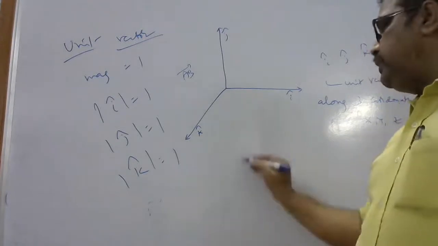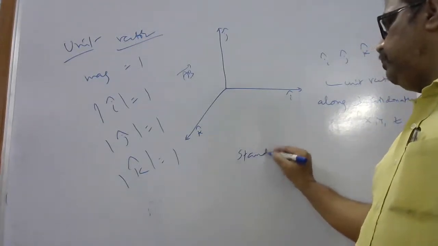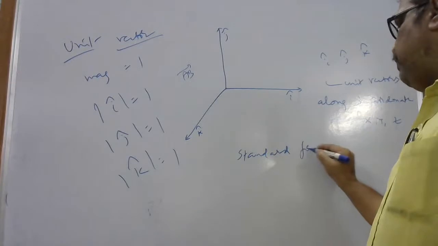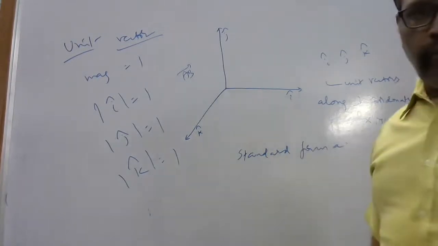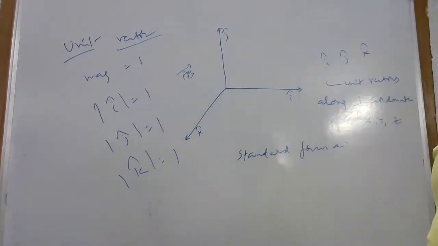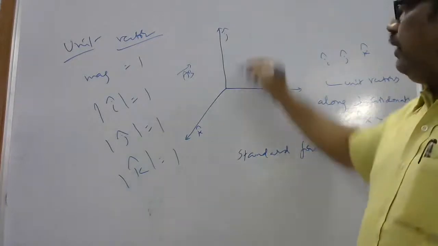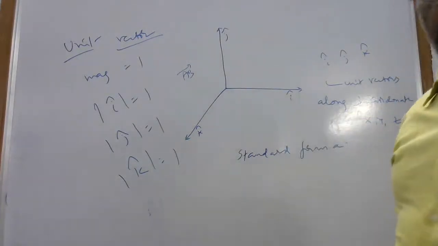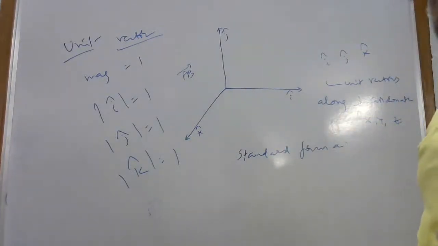Okay. So what is the standard form of a vector? What is a unit vector? One whose magnitude is 1. Okay. Three directions will have three unit vectors, and they are called i cap, j cap, and k cap.